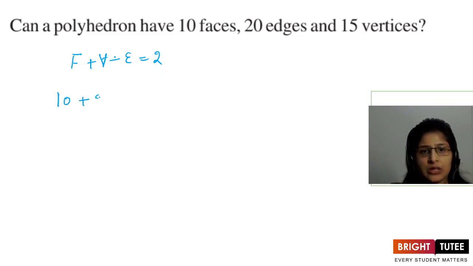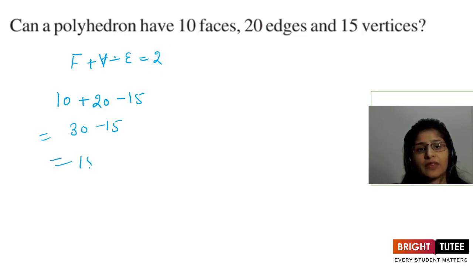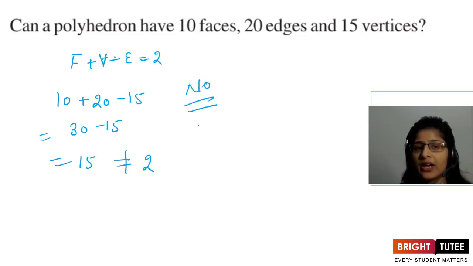So 10 plus 20 minus 15. 10 plus 20 is 30 minus 15. What do we get? 15. It is not equal to 2. So it is not verifying Euler's formula. So it is not possible. The answer is no. A polyhedron having 10 faces, 20 edges and 15 vertices is not possible at all to form.